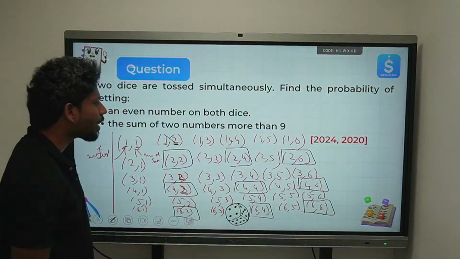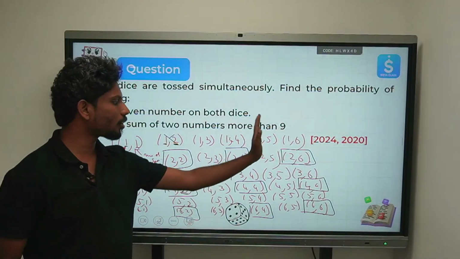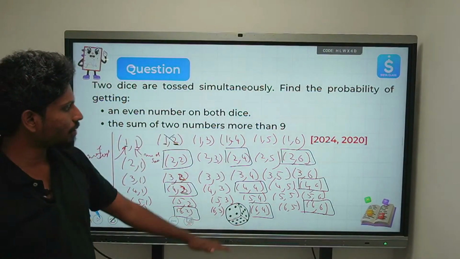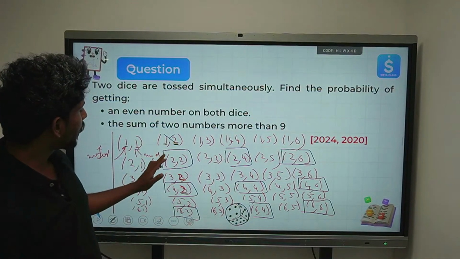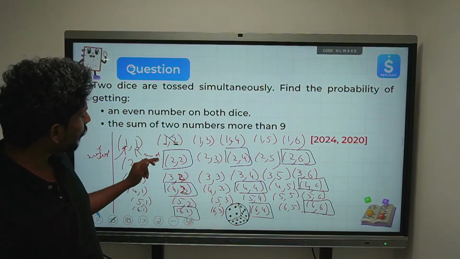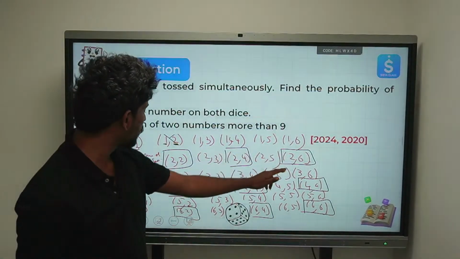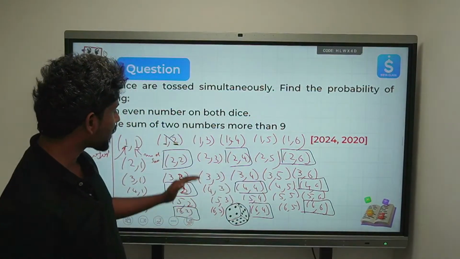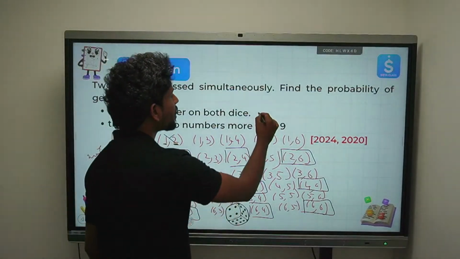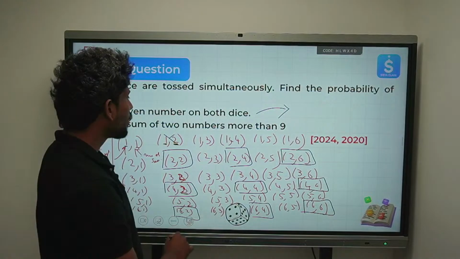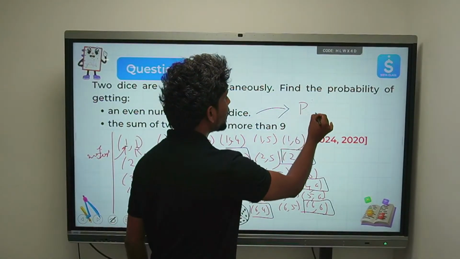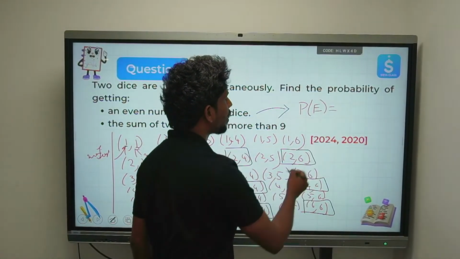So how many do we have? Totally, how many possible outcomes do we have? The total possible outcomes is 36. And what is the probability of an even number on both? What are the favorable outcomes we have? 2 2, 2 4, 2 6, 4 2, 4 4, 4 6, 6 2, 6 4, 6 6. There are totally 9. So for the first problem, what is the probability of this event E? I'm just discussing this event E.